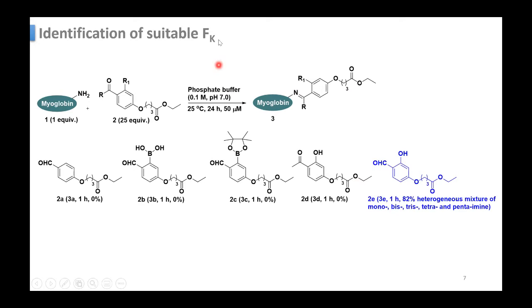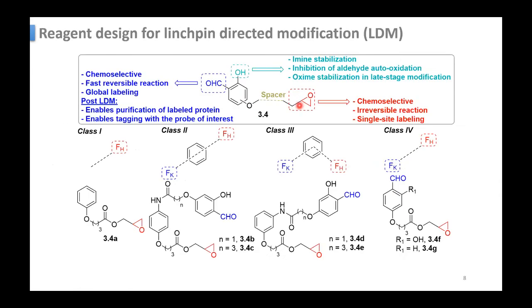So initially they found a suitable FK. FK is this hydroxy benzaldehyde. So this is the tagging molecule. The criteria are like this: this OH will stabilize the imine and inhibit the aldehyde autooxidation. This CHO will chemoselectively react with the NH2 of the lysine, and this is fast and reversible.